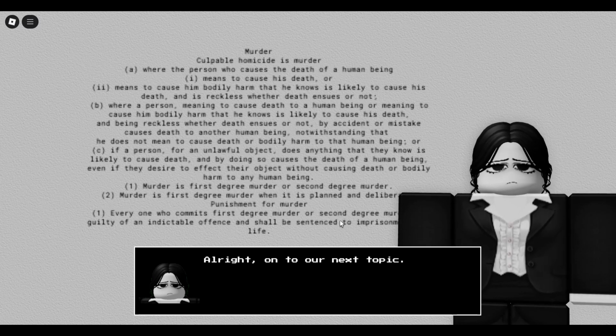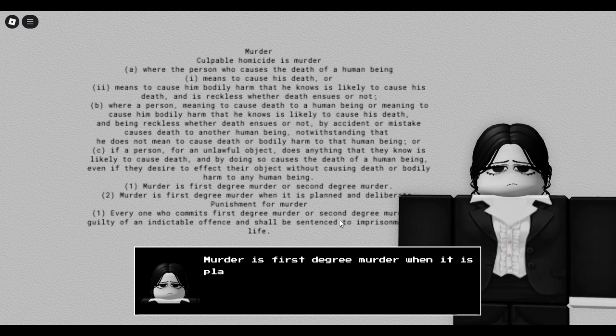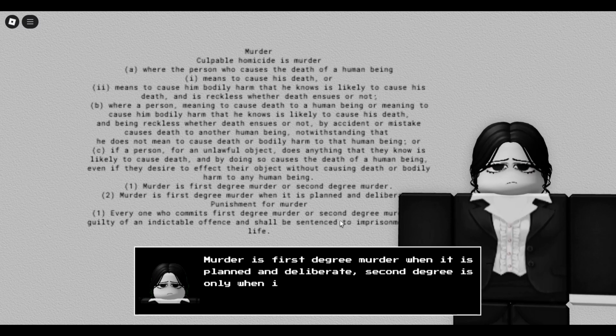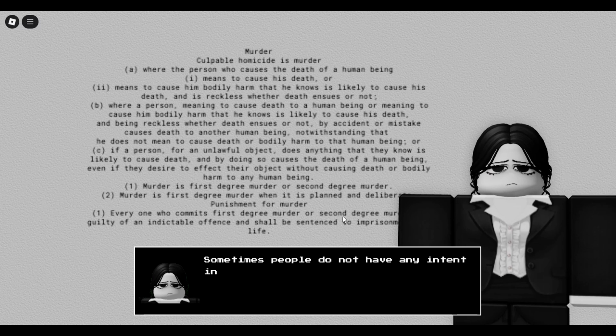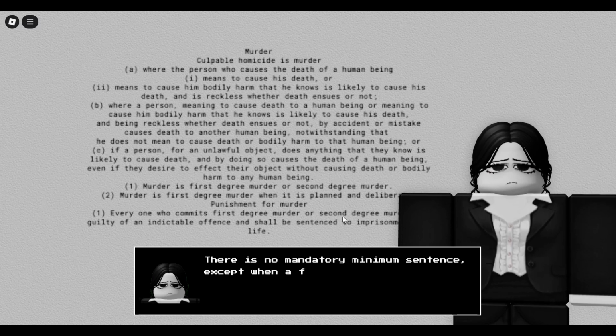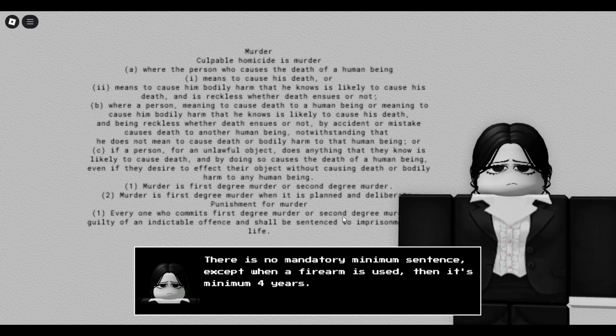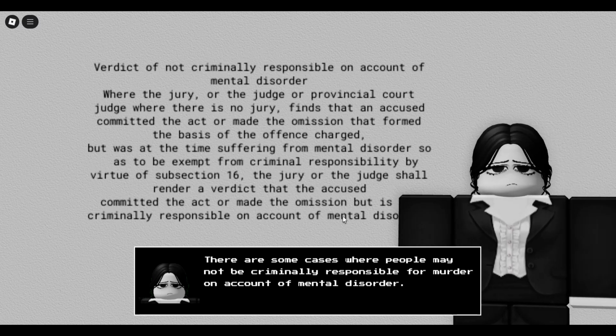Alright, on our next topic, murder is a serious offense. It is a mandatory life sentence. Murder is first degree when it is planned and deliberate, and second degree is only when it is deliberate. This may affect sentencing, not that much though, just an earlier chance of parole. Sometimes people do not have any intent in causing death, like reckless behavior or significant provocation, which affects sentencing. There is no mandatory minimum sentence except when a firearm is used, then it's minimum 4 years. There are some cases where people may not be criminally responsible for murder on account of mental disorder.